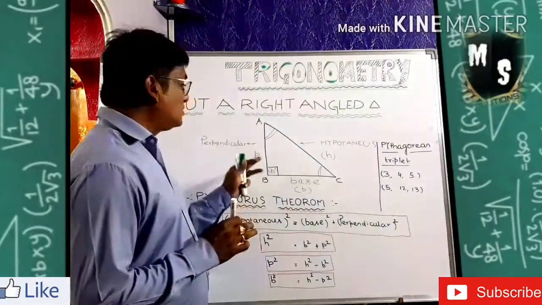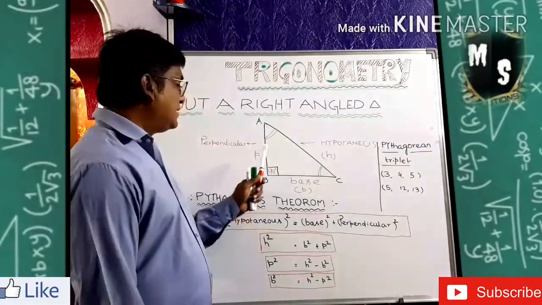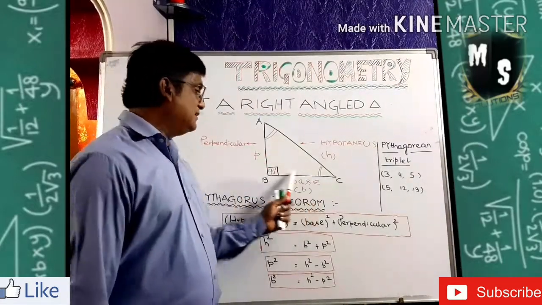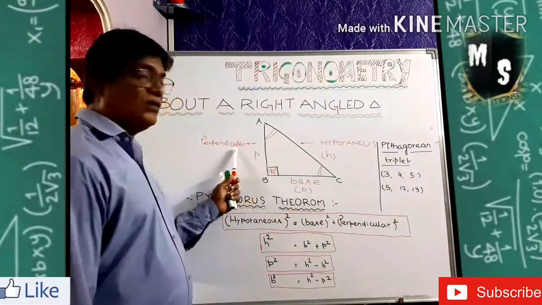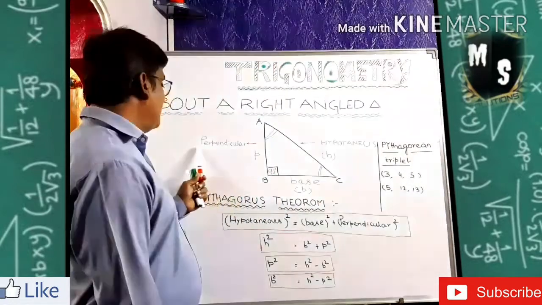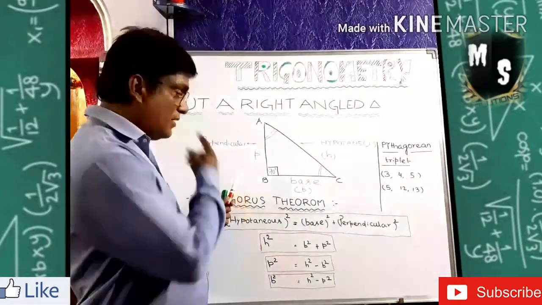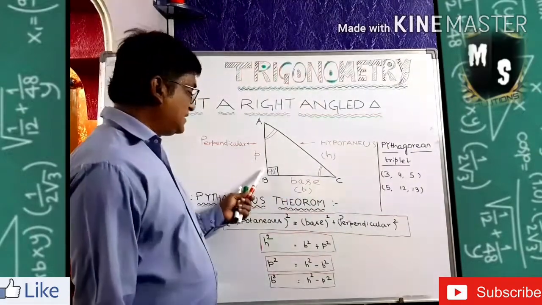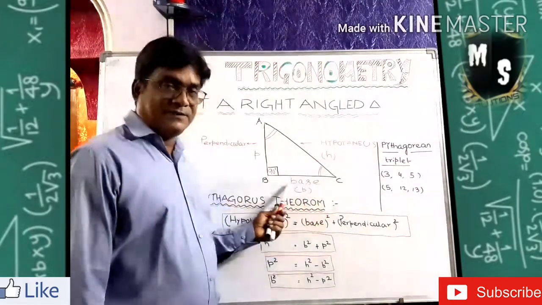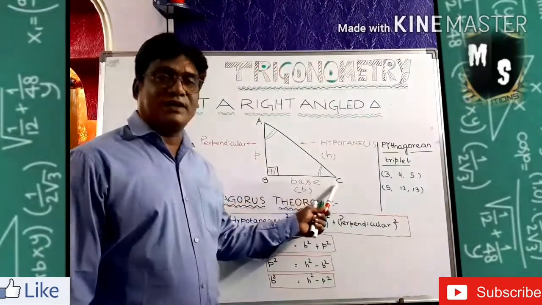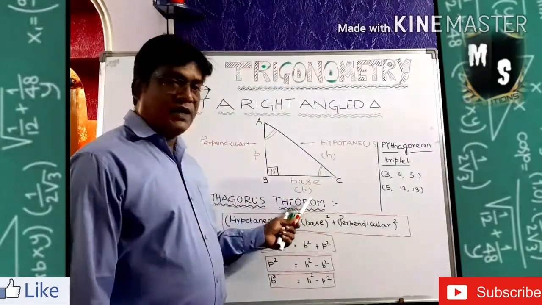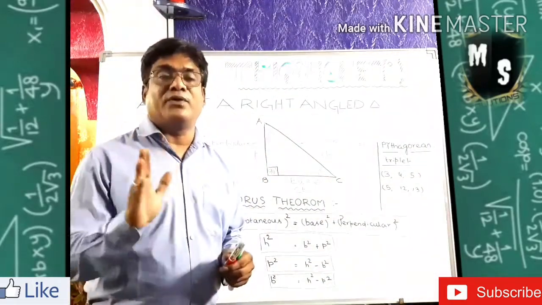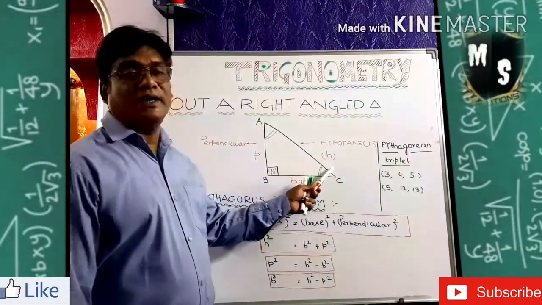So now come to the sides. A right angle triangle has a 90 degree angle, and the side which creates 90 degree with the base is called the perpendicular. Perpendicular can be denoted by small p. And on which is it standing? Perpendicular AB is standing on which side? That is BC. So BC is called the base or small b. And like that, the largest side is called the hypotenuse, denoted by the letter H.